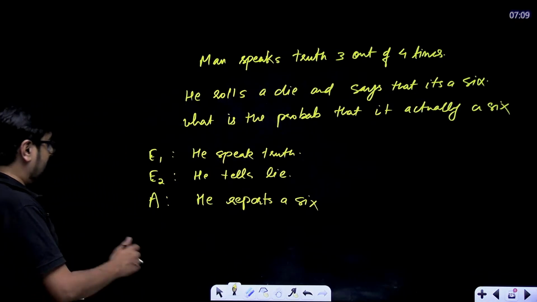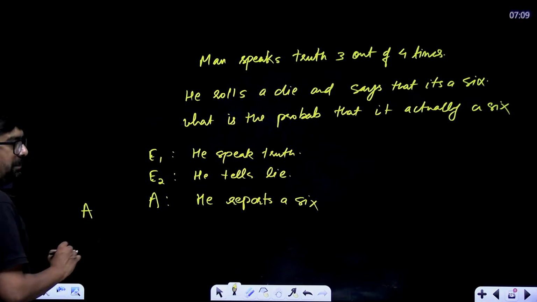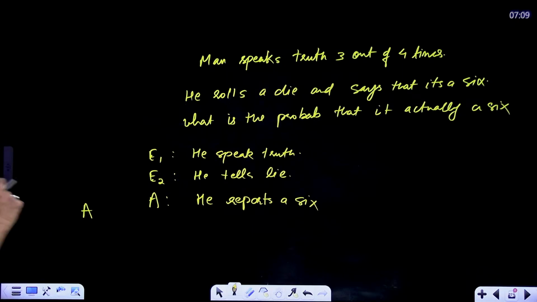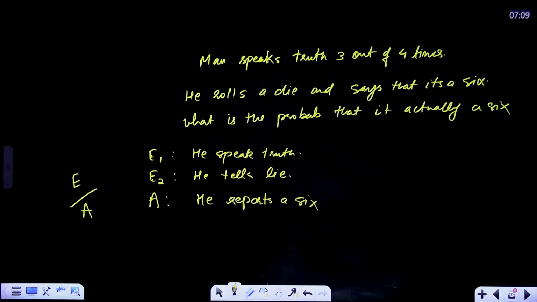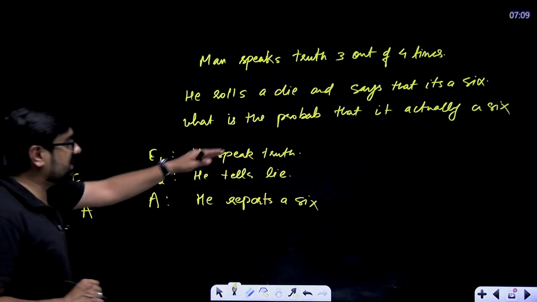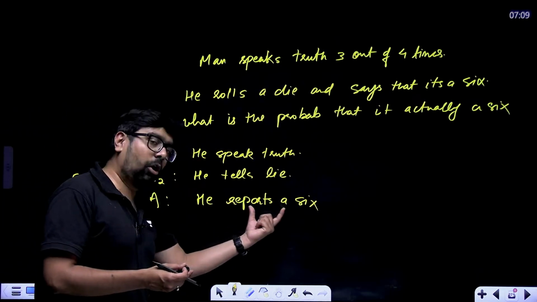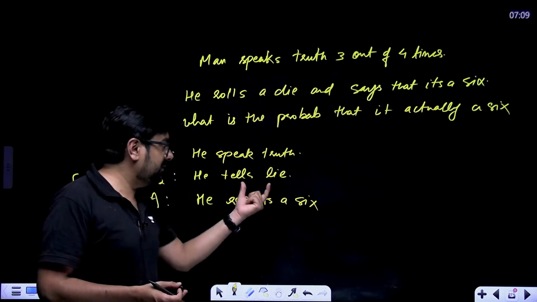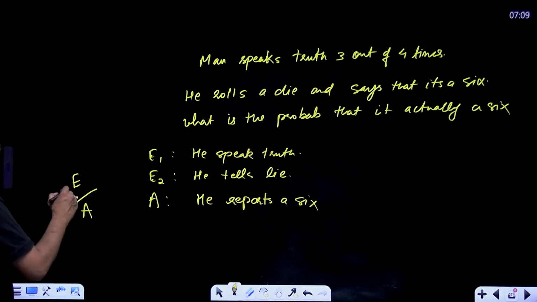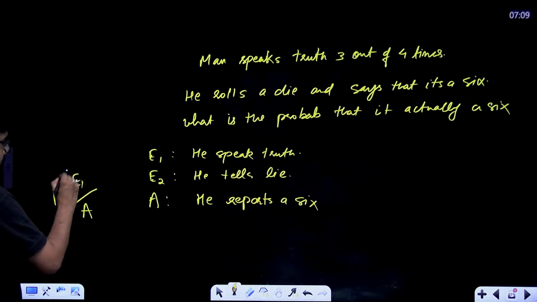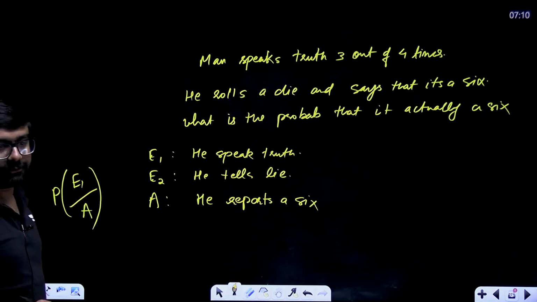Right? That means A has already happened. He has already reported 6. Now we just need to find that he is telling the truth. Not lying, sorry. He is telling the truth. I mean, he already has reported 6, but we want to now find the probability that he is speaking the truth. So we want to find E1 over A. That's what we want to find.